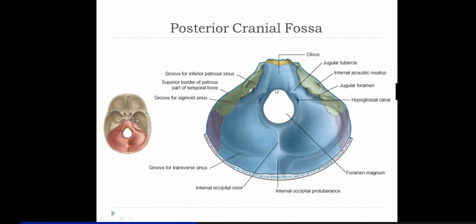Then you find this oval-shaped cavity, the foramen magnum. On the anterolateral side, you find these openings. This is the hypoglossal canal, or anterior condylar canal. It's a passage for the exit of the 12th cranial nerve, right? The hypoglossal nerve emerges out through this.